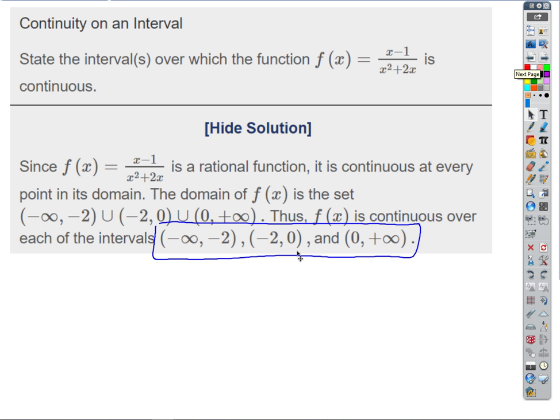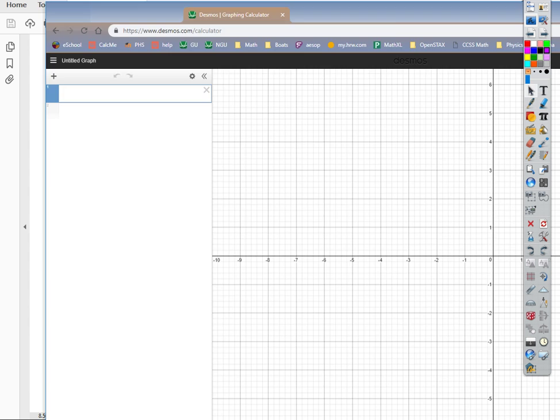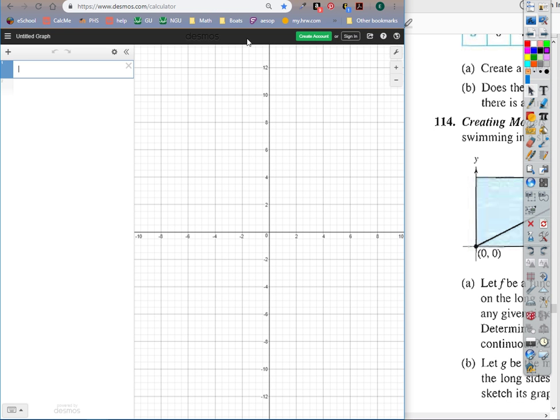And if we look at a graph of the function, let's just do that real quick. What was it, x plus 2, x minus 1, x minus 1, x squared plus 2x.